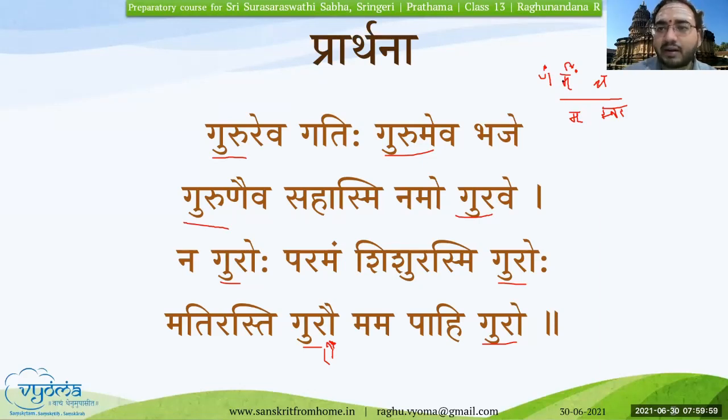Now, the second part: whenever it is an anuswara, and after that comes a vargiya vyanjana, if we say it together without much pause between those two words, then this anuswara will change to the fifth letter of that particular varga. Ganga, for example. If you see, it becomes like this, Ganga. There's no gap in between.